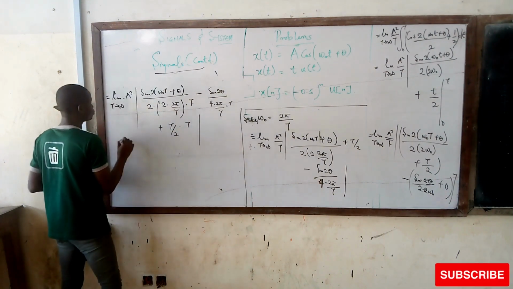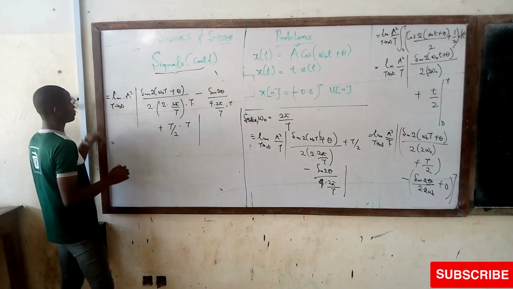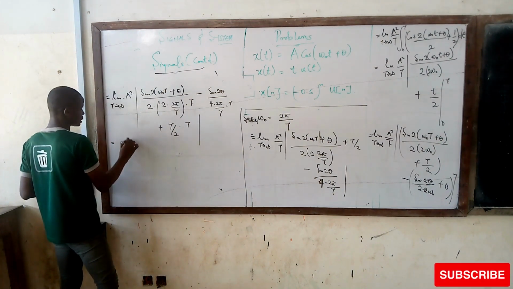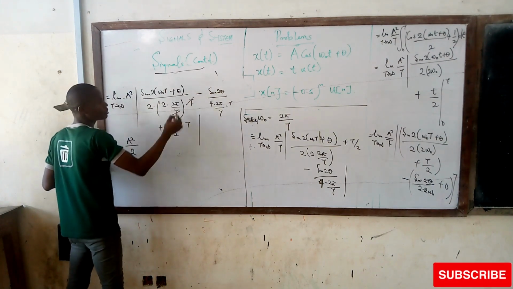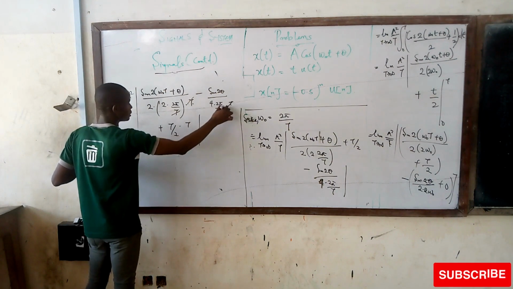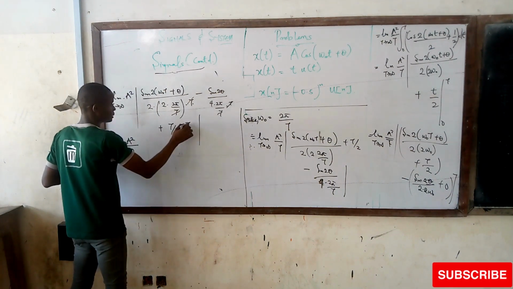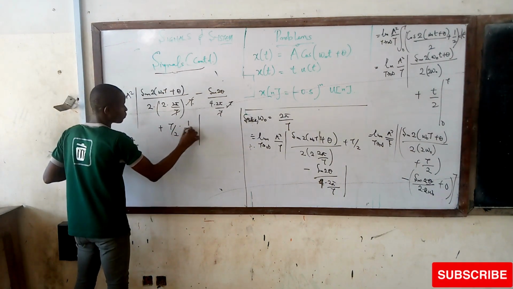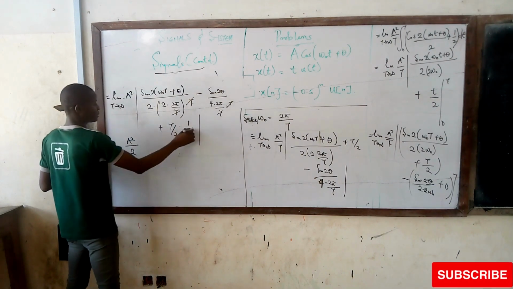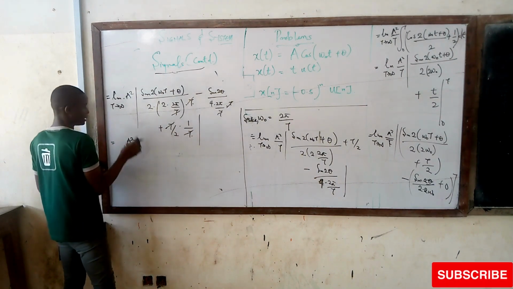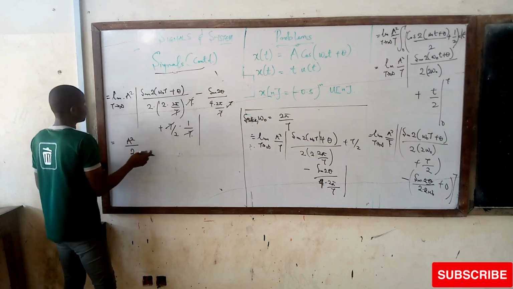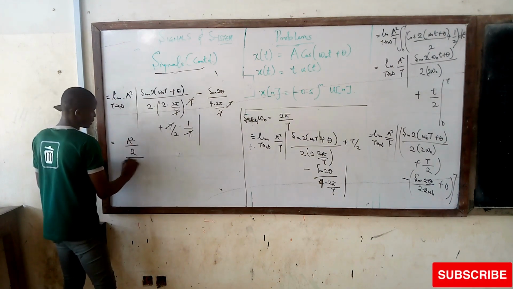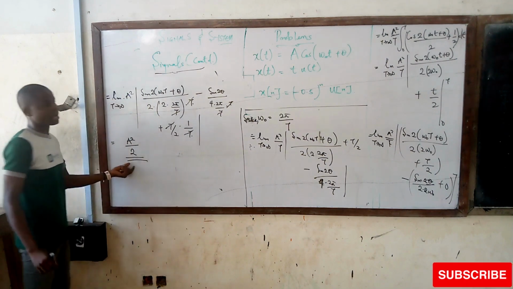Now by the time we do all of this, we should end up with a squared over 2, because this lets this go, then this lets this go, and this is going to be like 1 over t, and this lets this go. Then we are left with the 1 over 2, so we will be left with a squared over 2 as our answer.